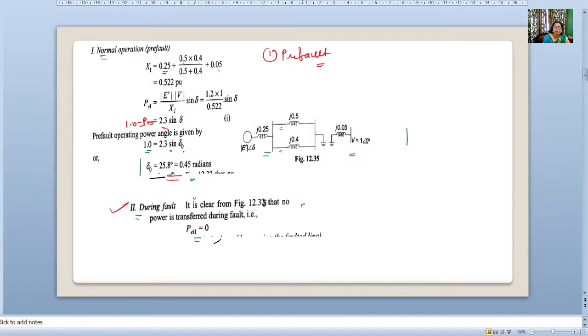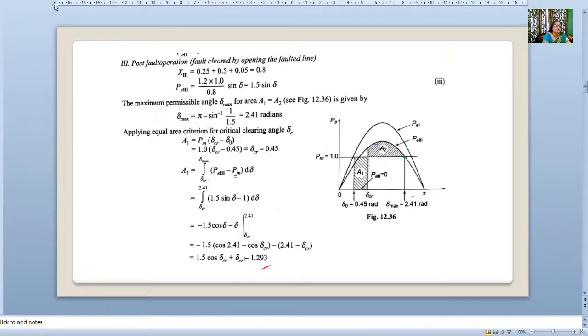Now during fault, P2 is equal to 0, as the infinite bus gets disconnected from the rest of the system. Now the third condition is post-fault condition. In post-fault condition only one line is working, so 0.25, 0.5, 0.05. We have calculated P3 as 1.5 into sine of delta.